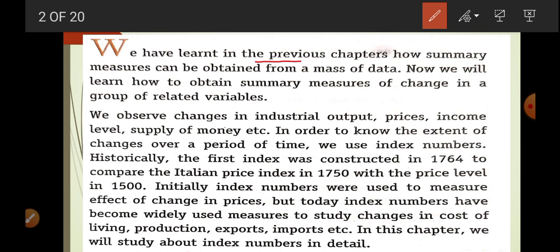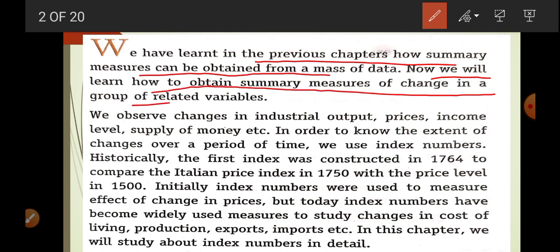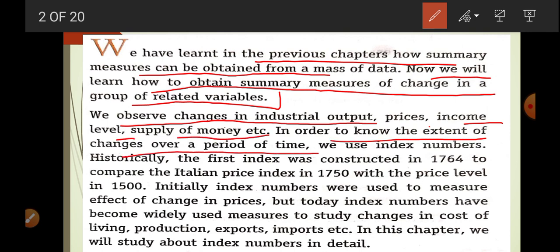We have learned in the previous chapter how many measures can be obtained from a mass of data: mean, median, mode, partitional value. We can calculate any of it according to our objective. Now we will learn how to obtain summary measures of change in a group of related variables. We observe change in individual output, price, income, level, supply of money, etc. In order to know the extent of change over a period of time, we use index number.